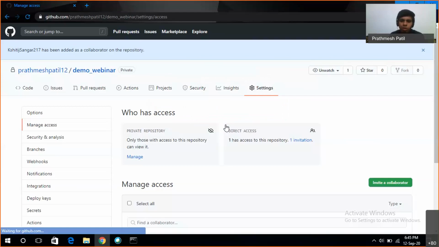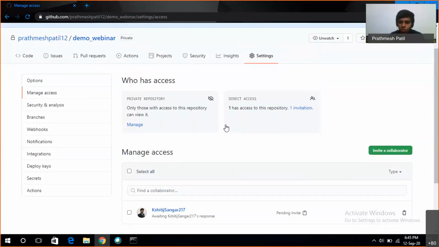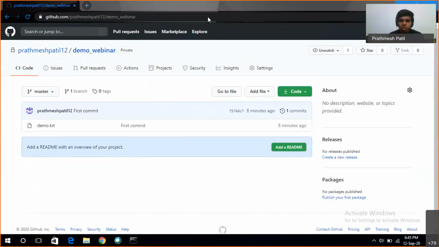To invite other collaborators to work on our repository. You guys have to work in teams, so you have to invite other collaborators. So this is how you do it. Now I'll ask Kshitij to show how to accept the invite, and also show the git clone command, which is also useful.